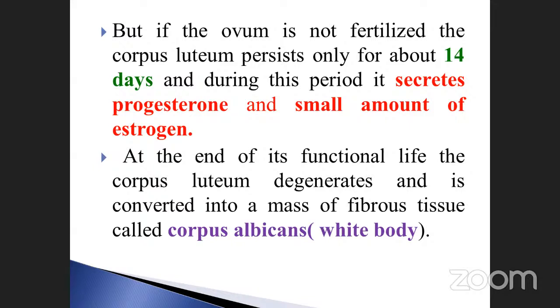Sometimes they may also ask that the white body is called the corpus albicans. The corpus luteum degenerates, and as a result the corpus luteum is converted into a mass of fibrous tissue. That mass of fibrous tissue is called the corpus albicans, otherwise called the white body. Okay, so go to the next one.